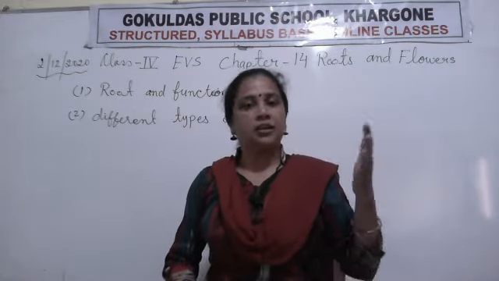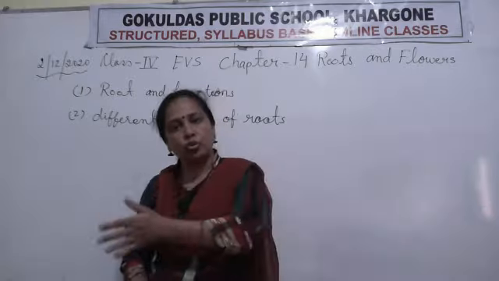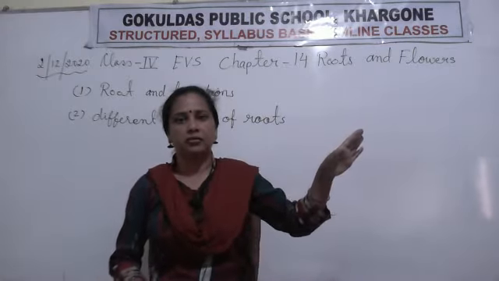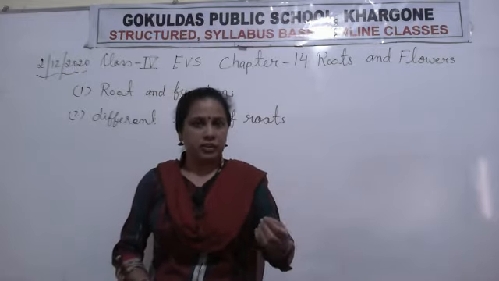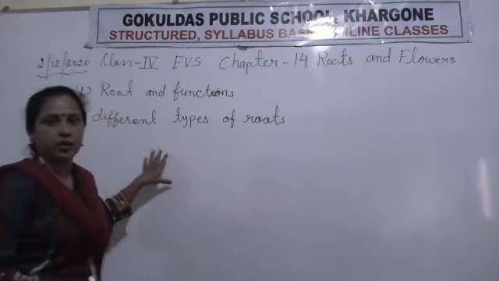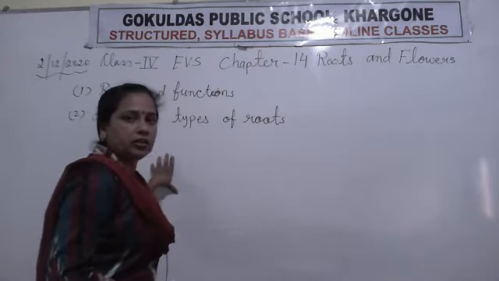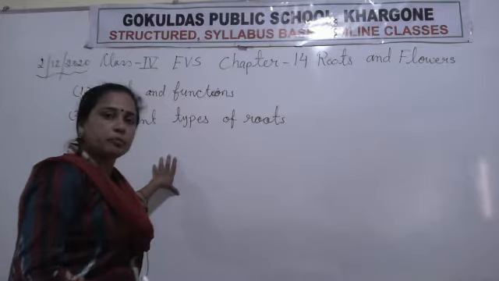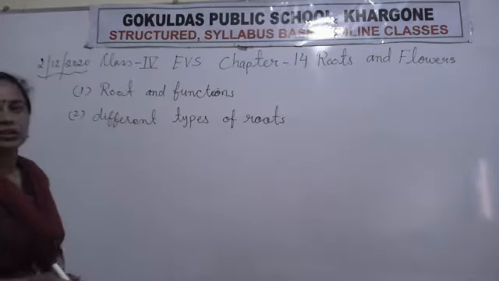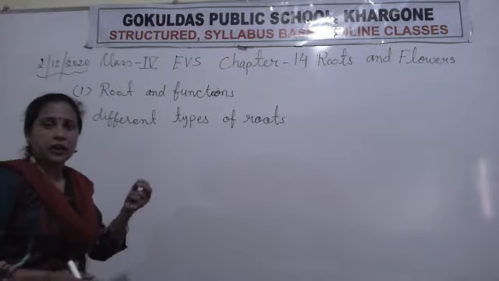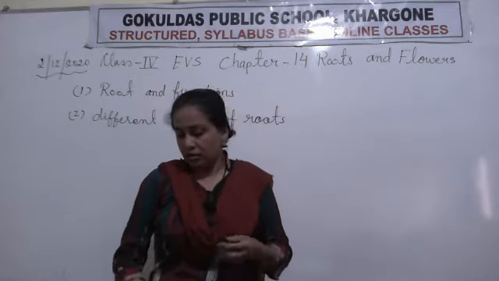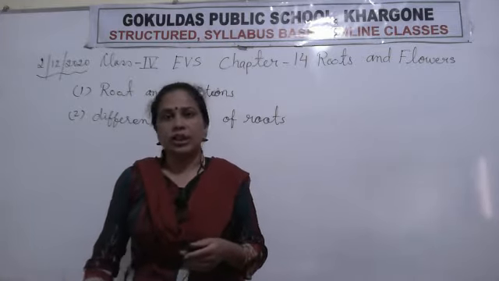Roots and flower, and after that there are so many parts of the plant, not only root and flower. Clear? Just after a few minutes I will explain, but what is given in this chapter? First we will discuss that. Means what I explain to you in this chapter. Clear? First is roots and their function. Clear? If any part is found in any plant, then that is functioning.